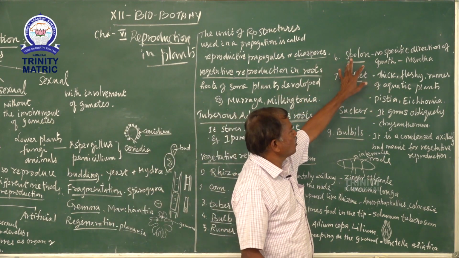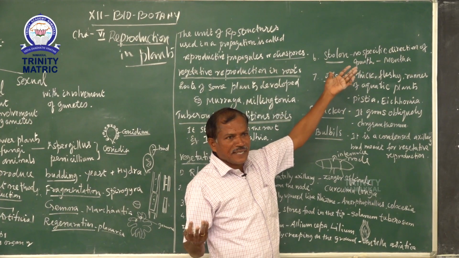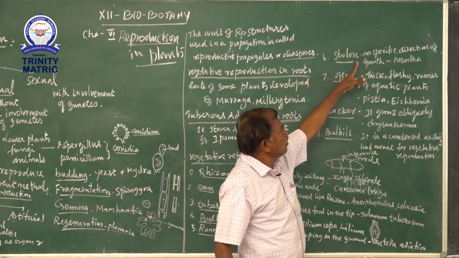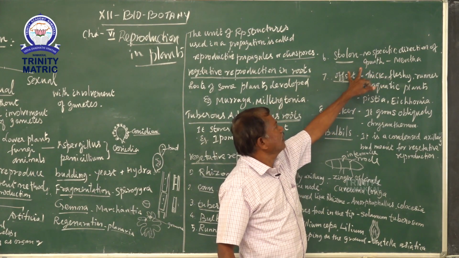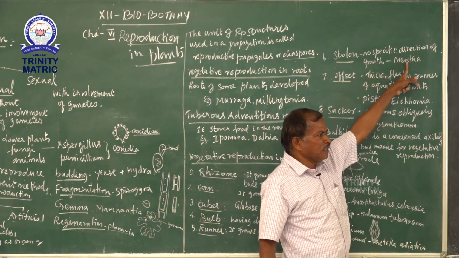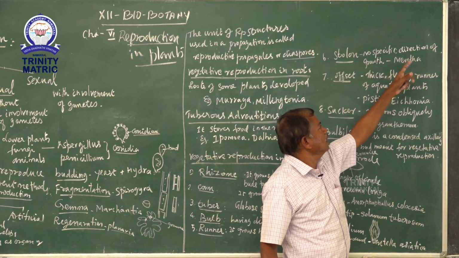Next one is a stolon. There is no specific direction of growth in a stolon. So stolon is very important. Example, Mentha. Mentha means pudina. We say pudina in Tamil.